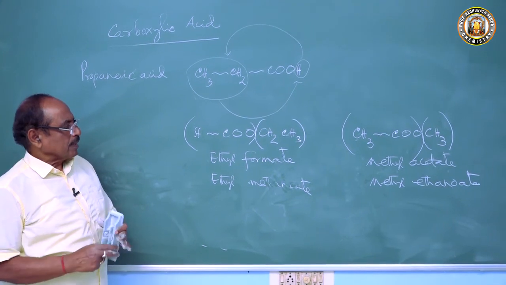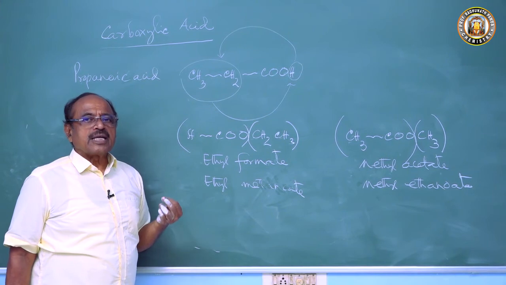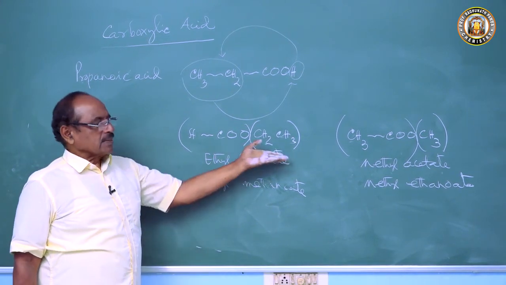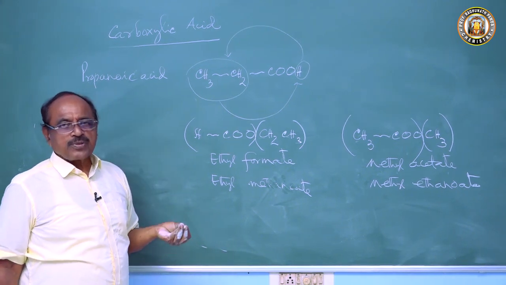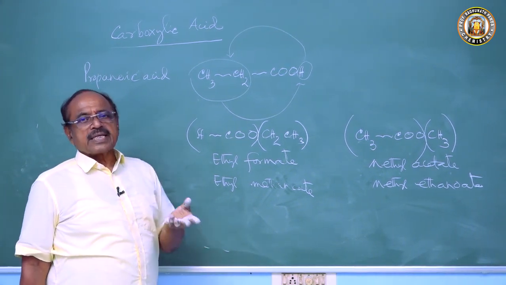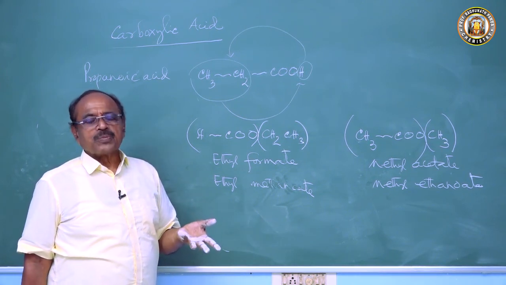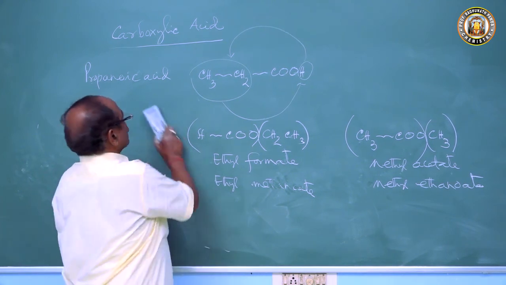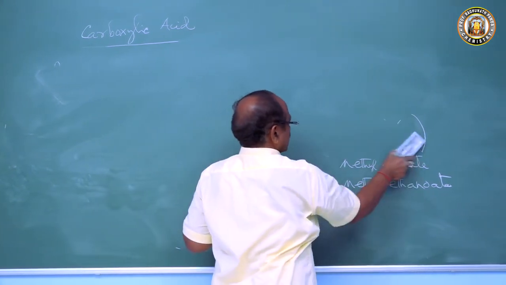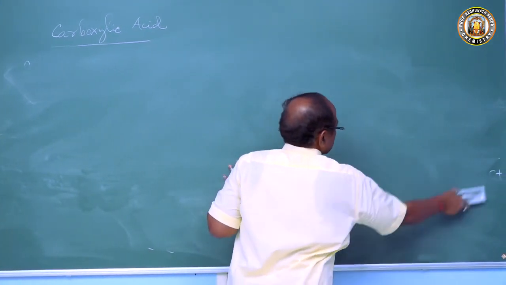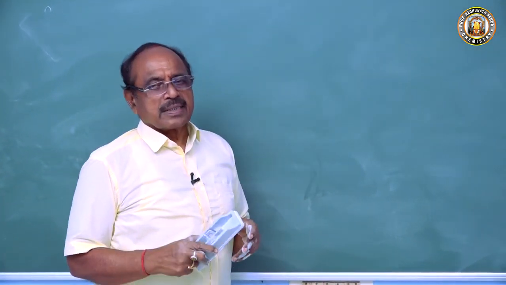If there are 4 carbon atoms, here there are 3 carbon atoms. If you go to butyric acid, it will exhibit chain isomerism and functional isomerism, because butyric acid can be isobutyric acid and n-butyric acid, and the esters also, you can get these. Now these are all the isomerism they exhibit.